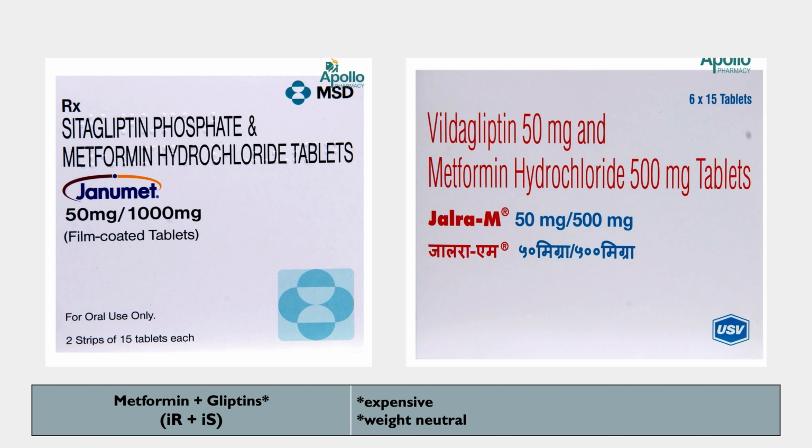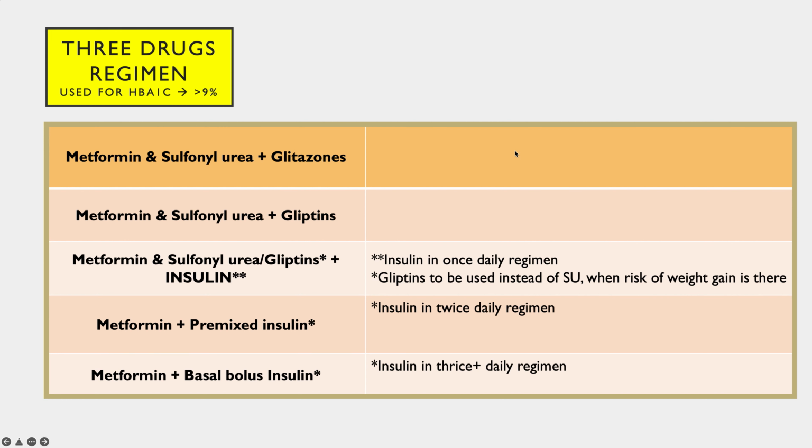When metformin is mixed with gliptins, the combination becomes, for example, Janumet, right? Metformin plus sitagliptin, or Jalra M, metformin plus vildagliptin. Then let us come to the next regimen, the three drugs regimen. If the two drugs regimen fails, or if the HbA1c is very high, or if the patient has stopped responding to the two drugs regimen, we change it to the three drugs regimen.